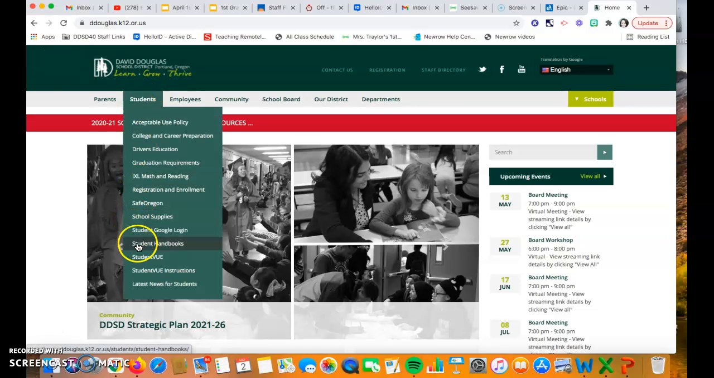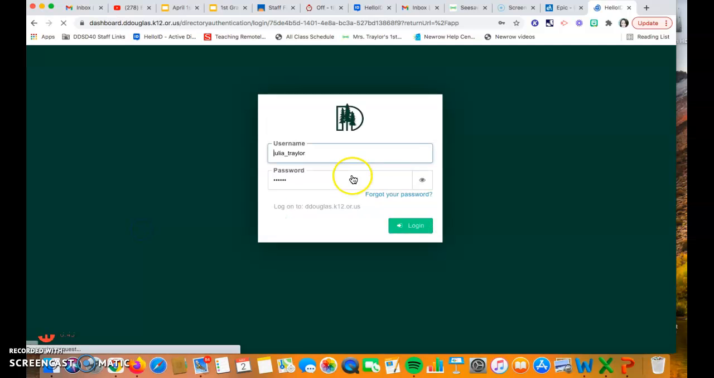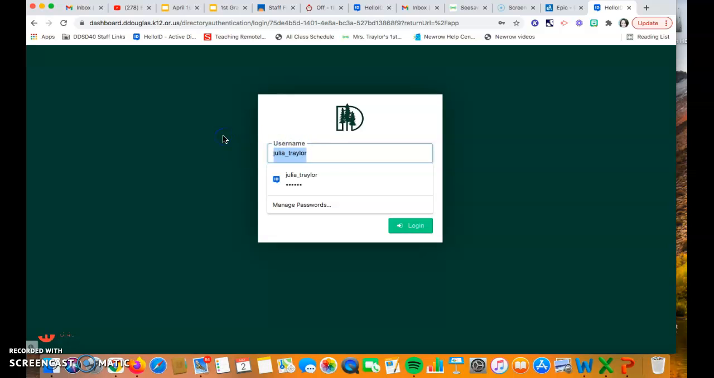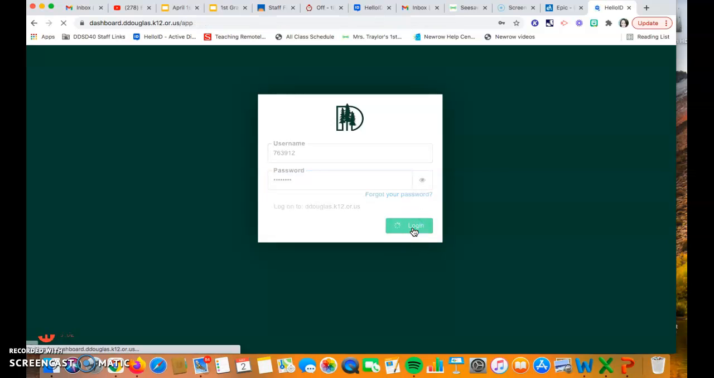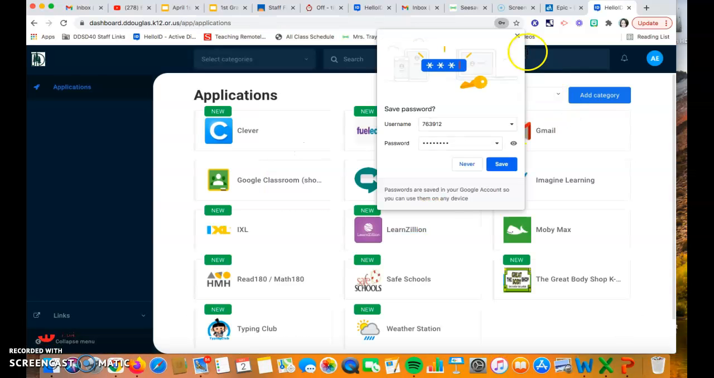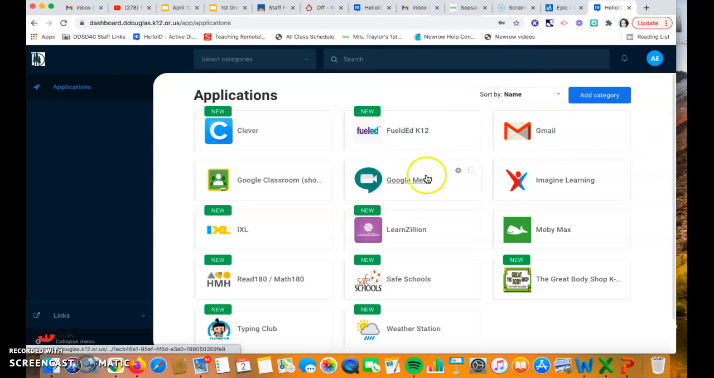So you want to just go to your dashboard like you usually do when you're doing Imagine Learning. Your username is not the same as mine. It's 763912, and your password is your birth date, 07112014. So instead of Imagine Learning, you can go right below it and do Moby Max.